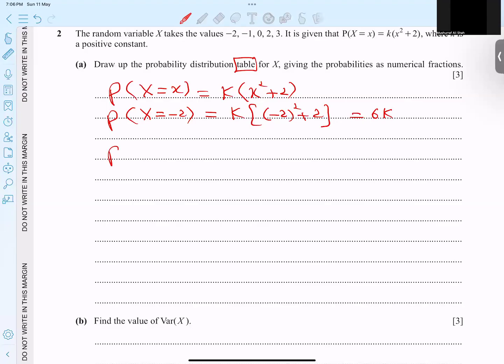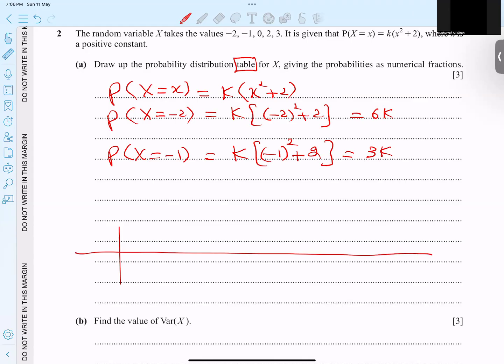Just one more time, I show with -1. So x is equal to -1. What is the way to do it? -1 to the power 2, plus 2. So in this option, I got 3k, and I think you understand how I got these options. So now I'm skipping it and moving directly to my table, and I believe you will understand how I'm getting these values.